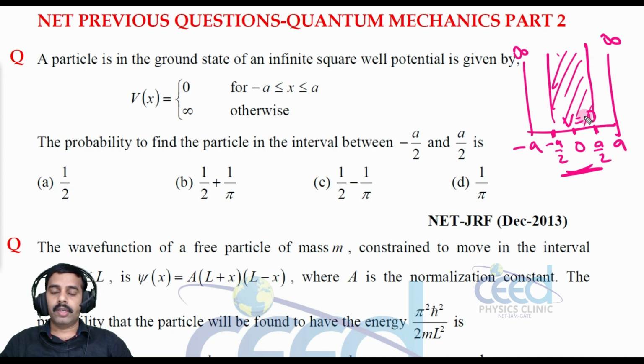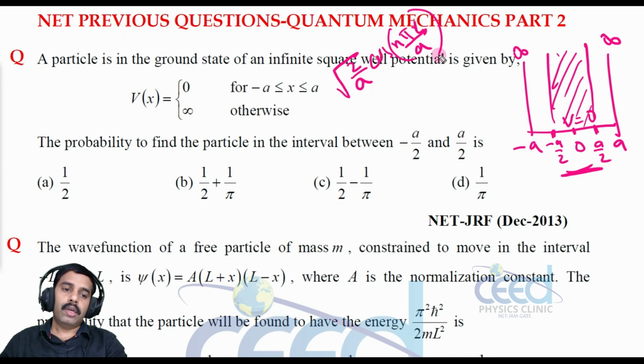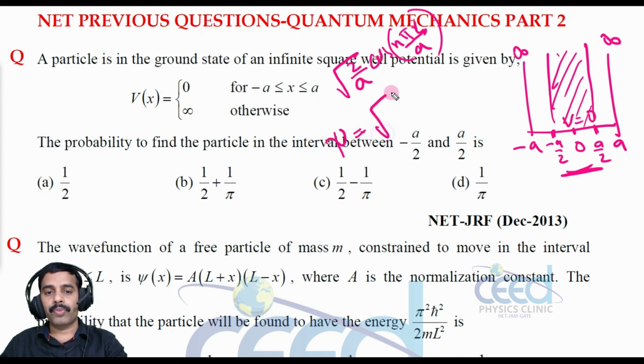This is a symmetrical box, and its normalized wave function we already know is root 2 by a cos n pi x by a. But here the length is minus a to a, so this a becomes 2a. So psi is equal to root 2 by 2a cos n pi x divided by 2a.